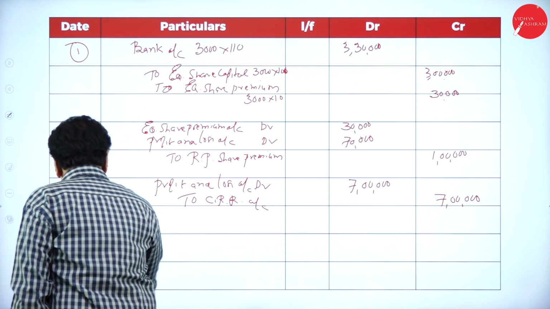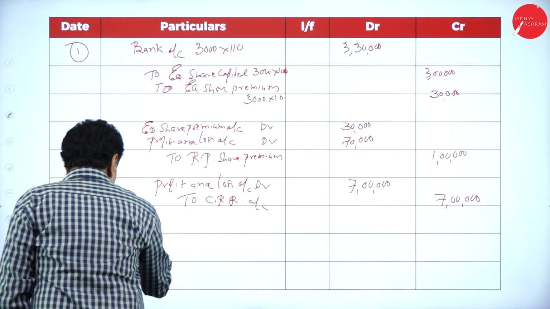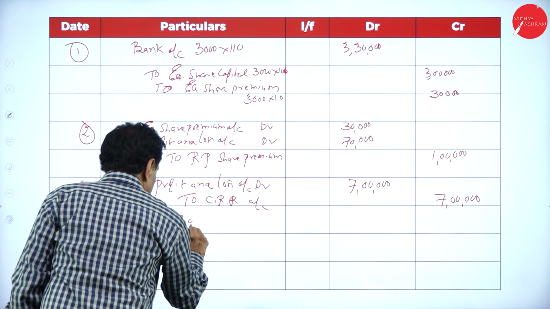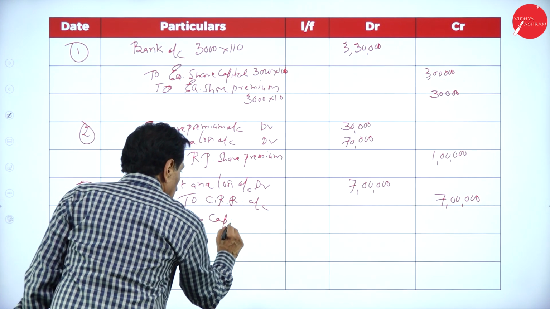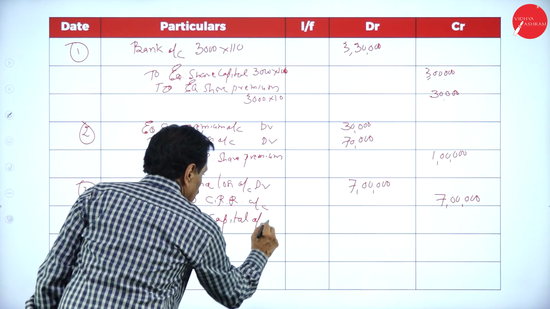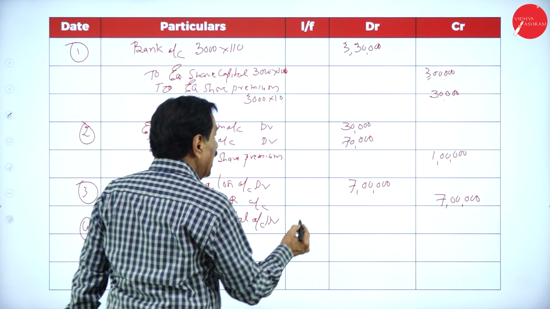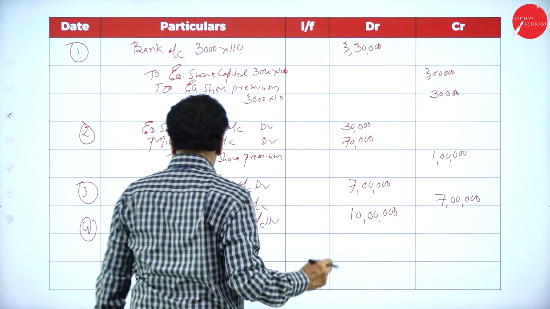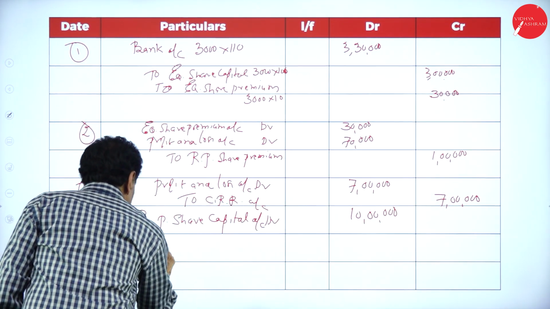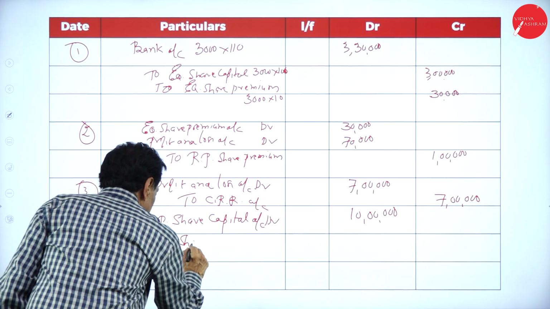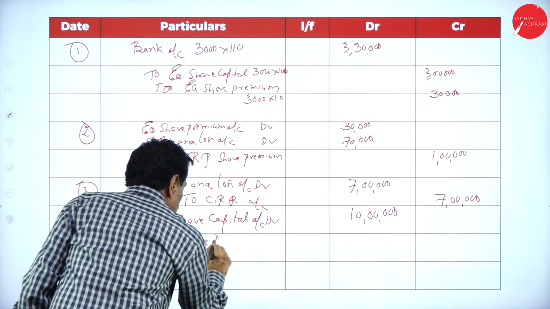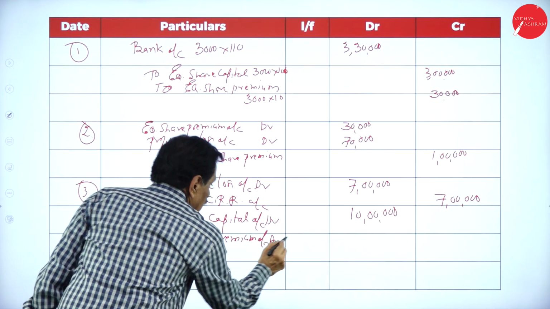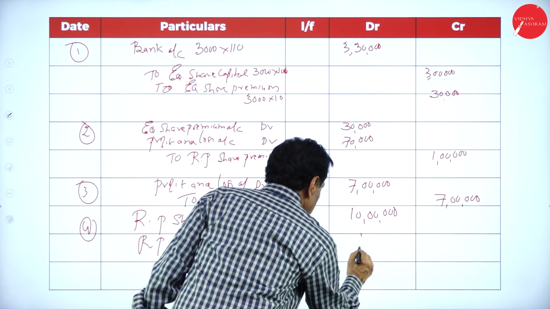Now, transfer entry. Redeemable preference share capital account debit, 10 lakh. Redeemable preference share premium account debit, 1 lakh.